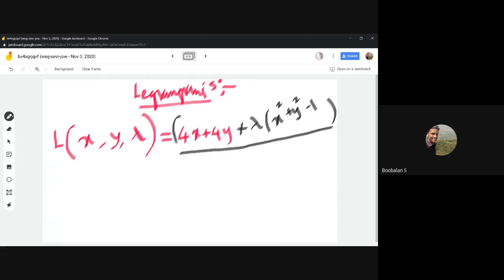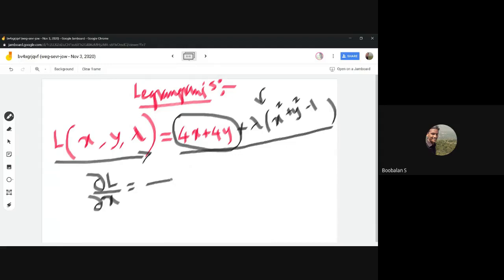This is a function which we are just going to maximize, and there is one more constant that should be added together: lambda into x square plus y square minus 1. Now we need to have a bigger function over here, right? So we need to have a differential equation over there. We need to do a differentiation with respect to x, as well as y.